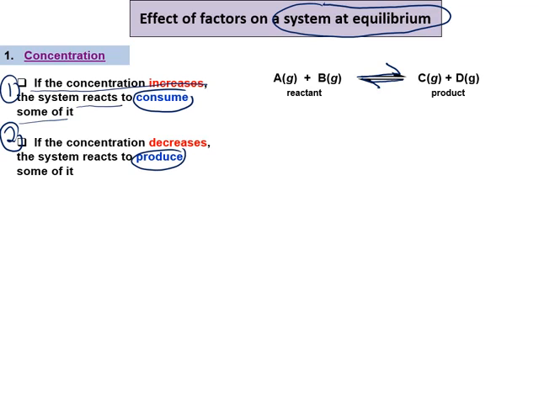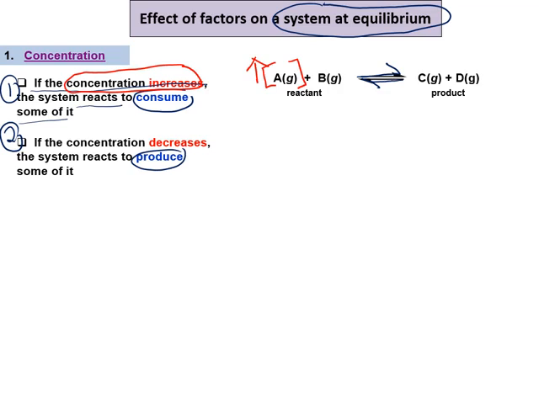Okey. So, apakah yang kita akan lakukan? Dah equilibrium ni dah seimbang dah. Kita disturb the system. Let's say lah saya disturb the system dengan cara increase the concentration of A. Saya tingkatkan kepekatan A. Tadi sistem dah seimbang, tapi saya disturb the system by increasing the concentration. So what happened to the system? The system will react to consume it. So maksudnya system will react. A will react with B to consume the A that was added to the system.